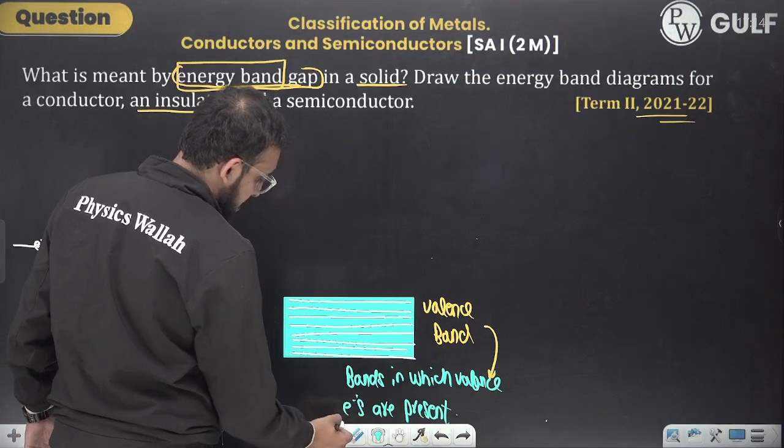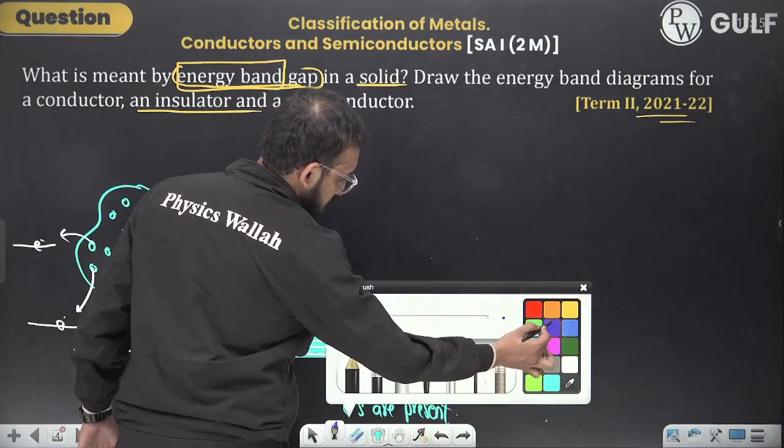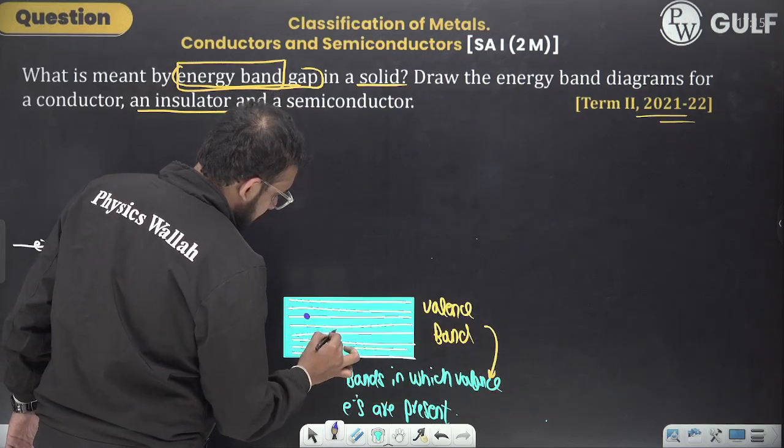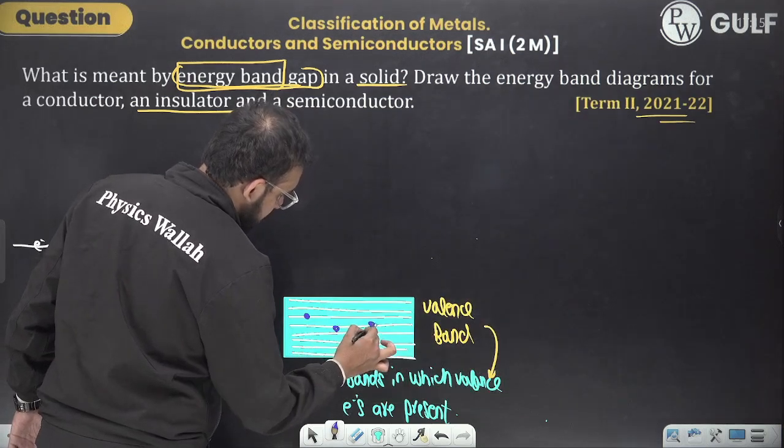Or let us give some other color. Electrons. Okay, right now I am saying there are many electrons in this.